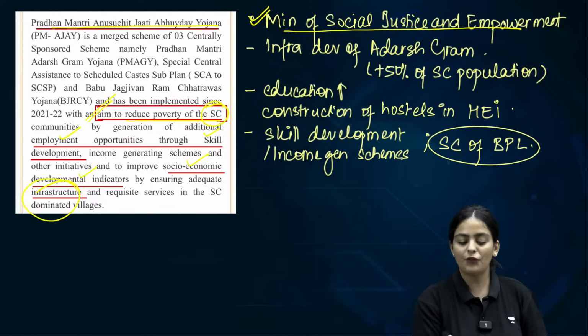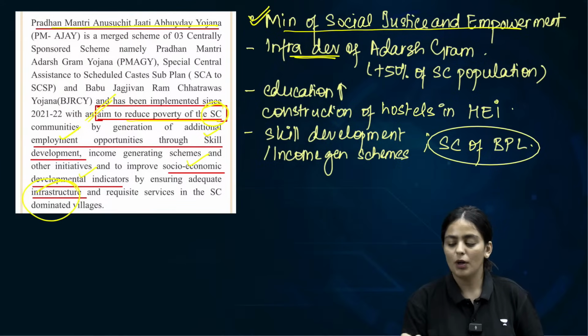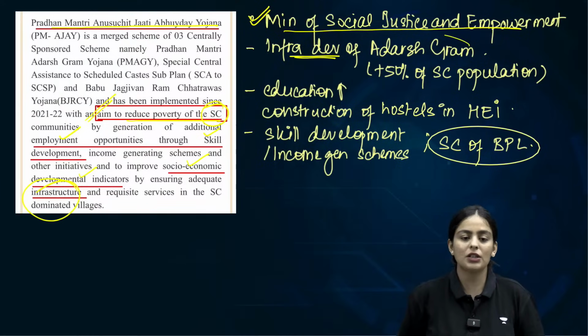So what are the components? First is infrastructural development of what is called the Adarsh Gram. How will you choose an Adarsh Gram?